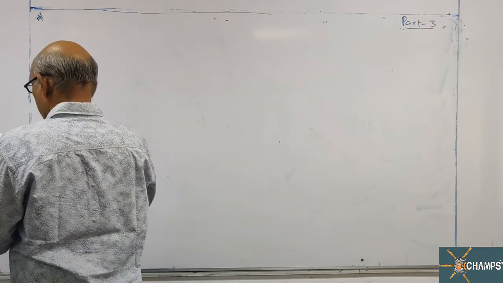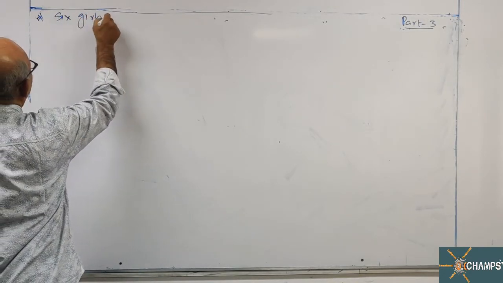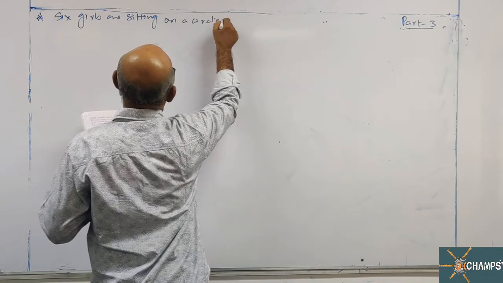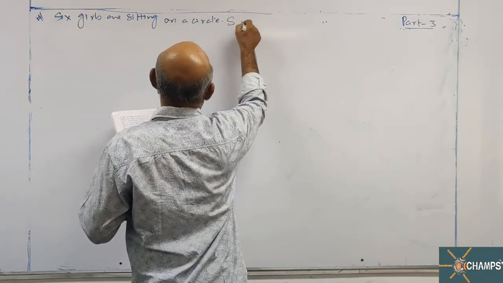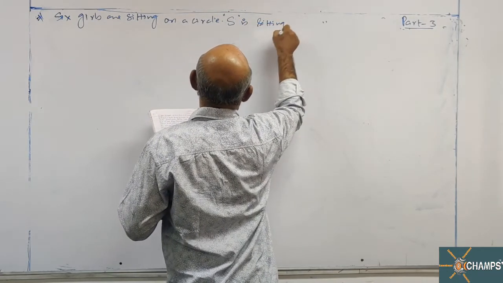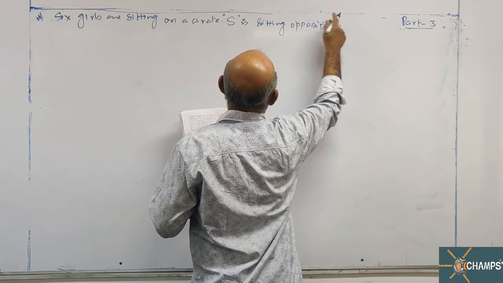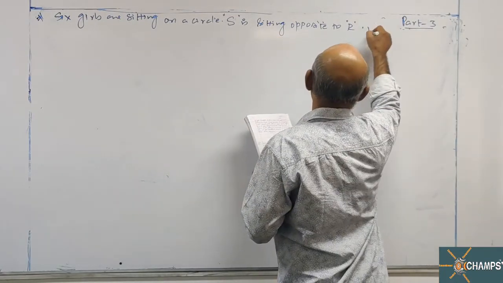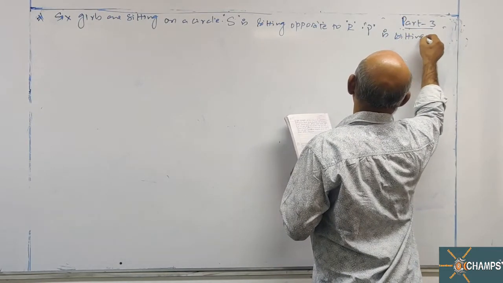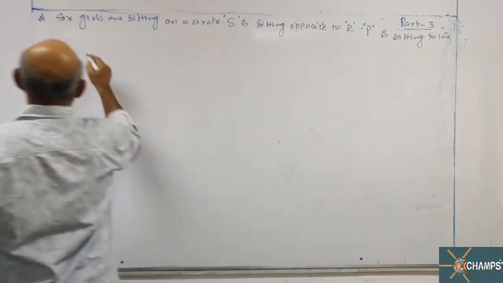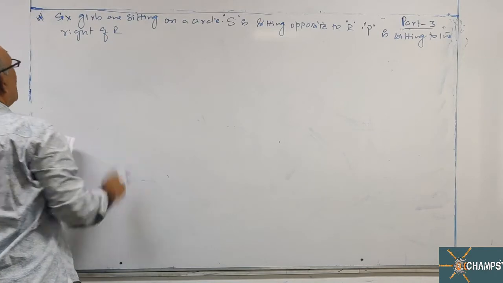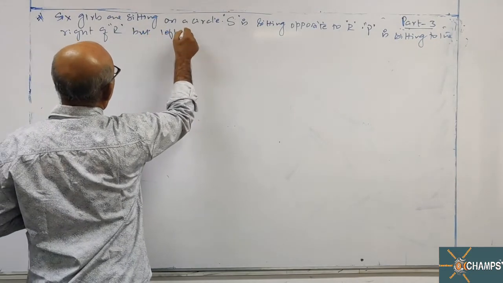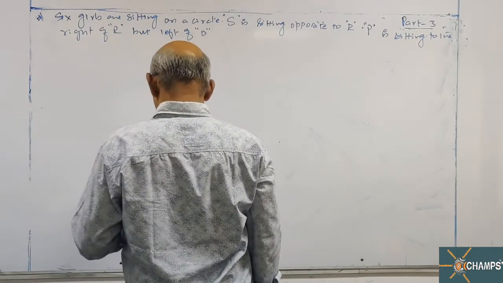Six girls are sitting in a circle. S is sitting opposite to R. P is sitting to the right of R, but left of D. M is sitting to the left of R.